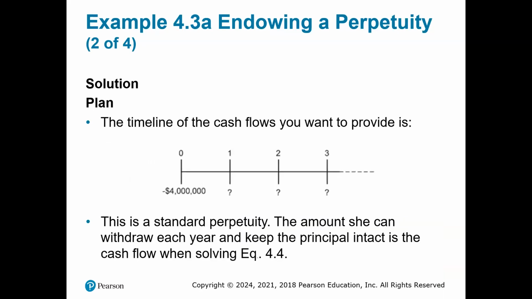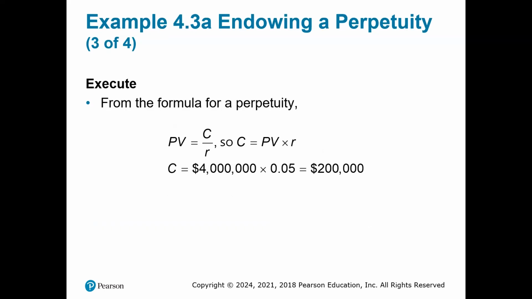Here you see the timeline for the cash flow which you want to provide. Now, this is a standard perpetuity. The amount she can withdraw each year and keep the principal intact is the cash flow when solving equation 4.4. And we discussed that formula before, but here you see the formula for the perpetuity.